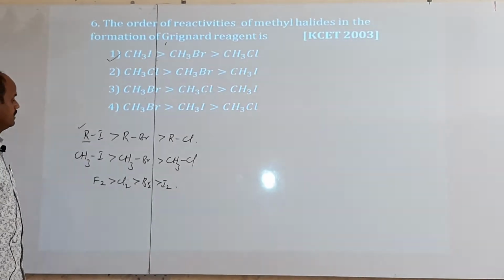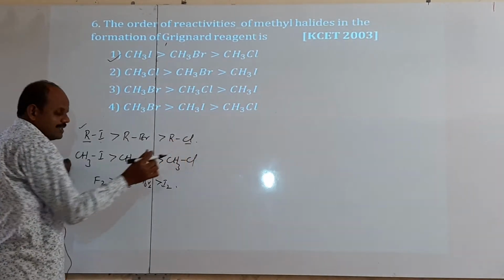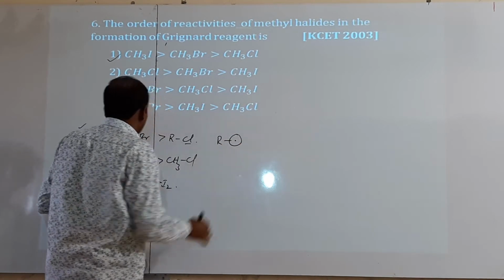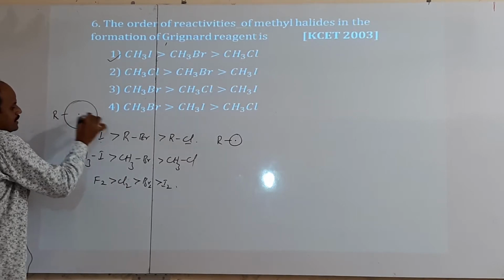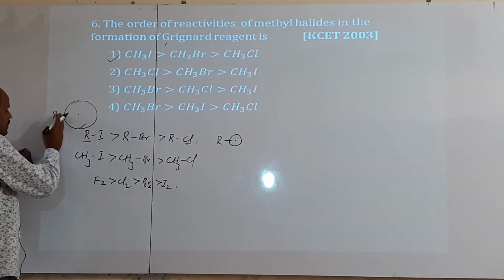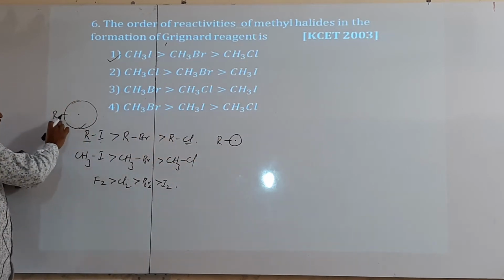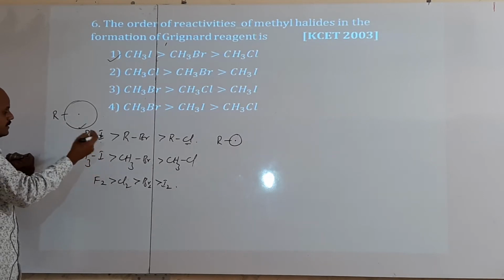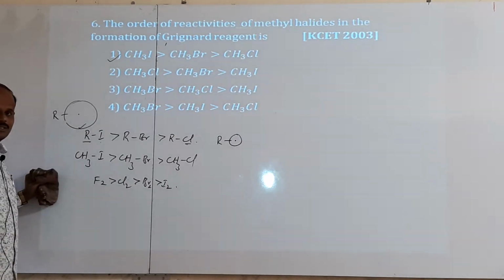Because why? Here iodine has a large size, but chlorine has a small size. If they have small size, strong attraction forces are present. But if you take iodide, its size is larger than chlorine, thus weak attraction forces are present. Then this bond can break easily. But here the bond is strong. Thus, if the bond breaks easily, it undergoes reaction with magnesium very easily. Easily means it has a greater reactivity. That is the reason.